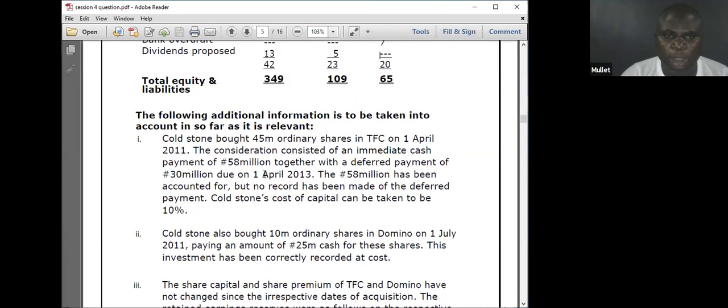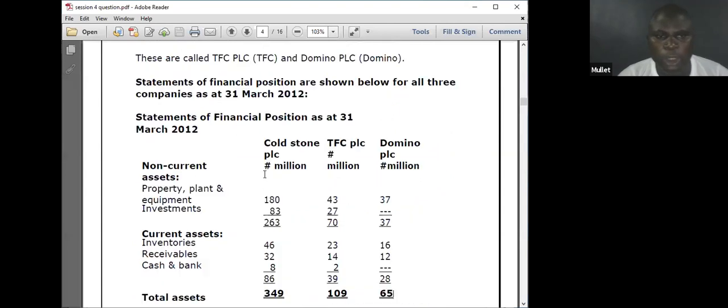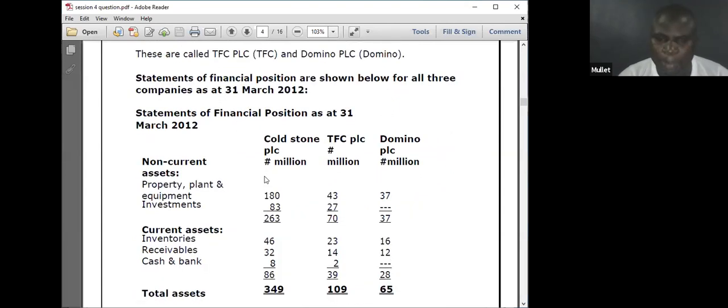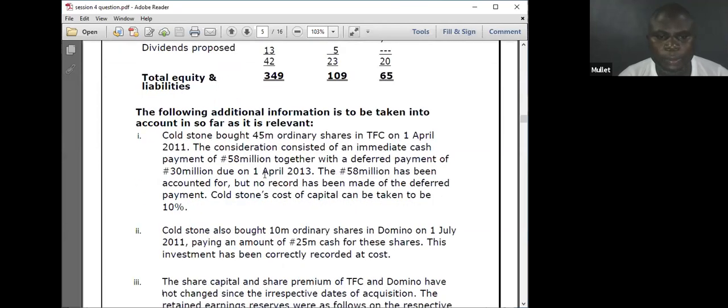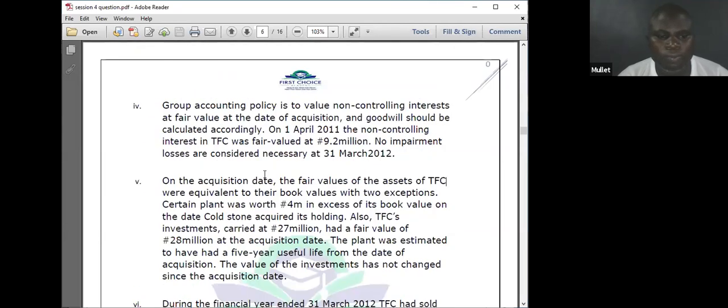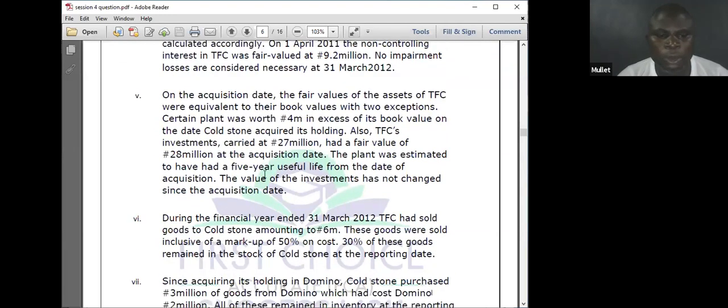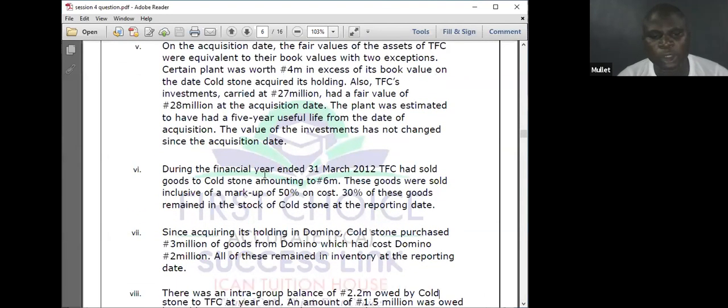See the parent or subsidiary. Coastal is the parent. During the year, TFC has sold to them, amounting to 6 million.